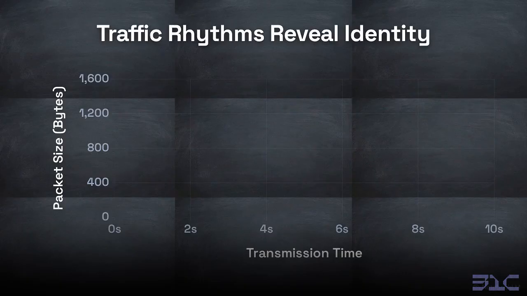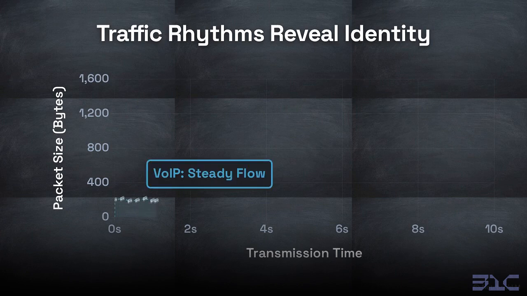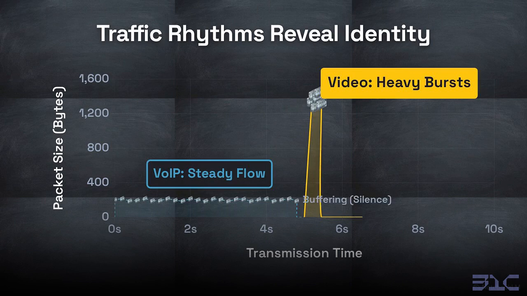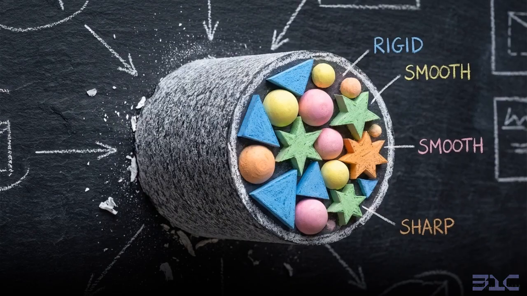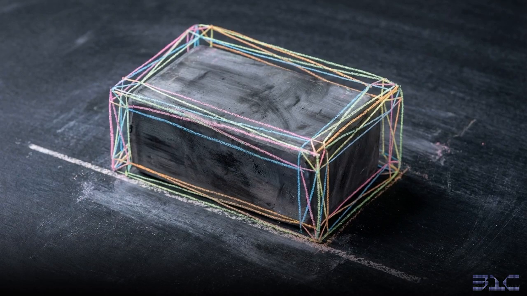For example, a voice-over IP call generates a steady, symmetrical flow of small packets in both directions. In contrast, streaming a movie generates heavy, asymmetrical bursts of large packets, followed by brief silences as the video player buffers. The physics of data transmission guarantee that different applications behave differently on the wire. Regardless of how thick the cryptographic envelope is, the shape of the traffic reveals its purpose.